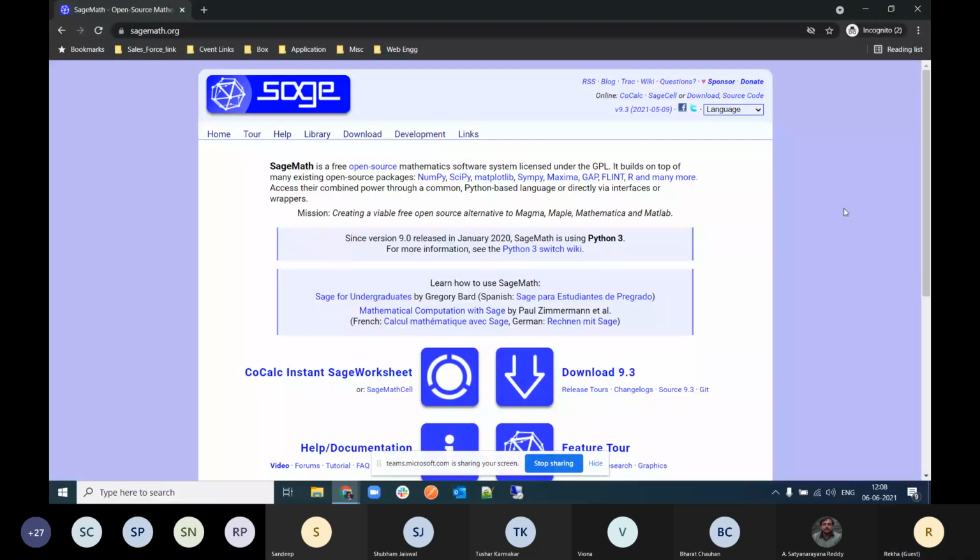I request everyone to please follow the steps and open SageMath in your browser so that I can tell you the steps side by side. Have all of you come here? Can you raise your hand? There is an option to raise hand. If you have entered this website, please raise your hand so that we can move forward. If anybody is facing difficulty, we can also help them.